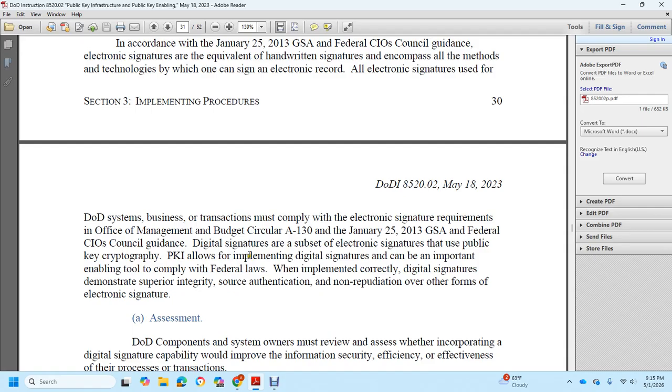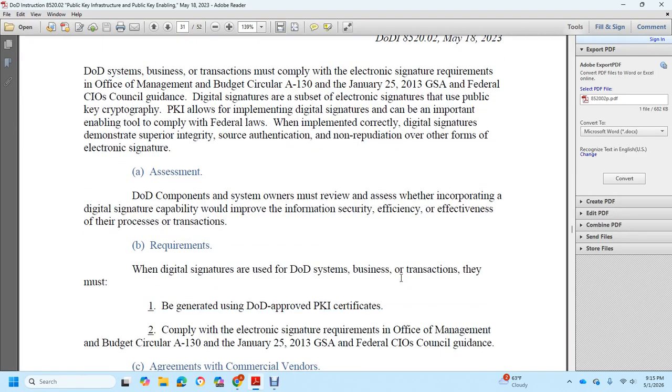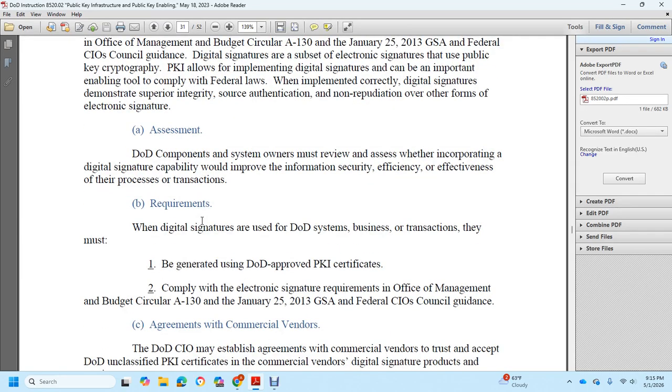cryptographic public key infrastructure implementation. Digital signature is important to enable the tool for federal laws, implementing the correct digital signature to demonstrate superiority in integrity, service authentication, and non-repudiation over other forms of electronic signature. Access to the DoD component system owners may review incorporating a digital signature capability to improve information security, efficiency, and effectiveness of the process and transaction. When digital signatures are used with the DoD system, the business and transactions must be generated